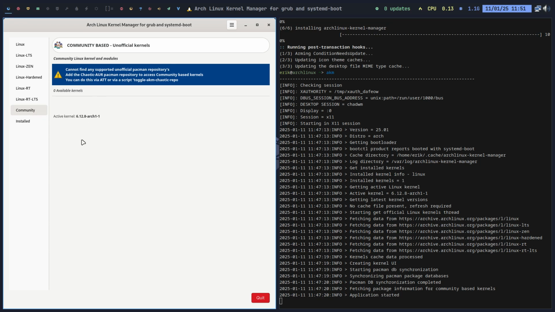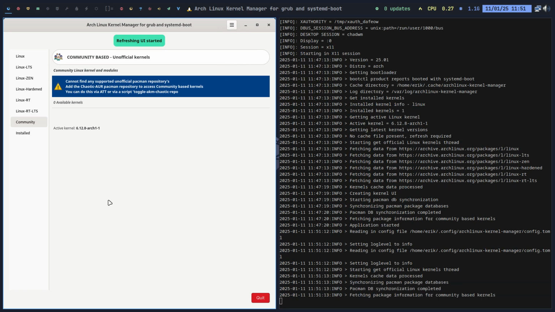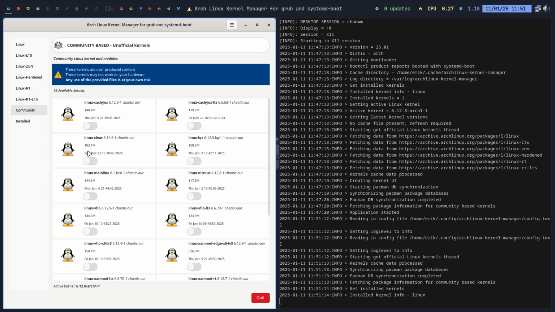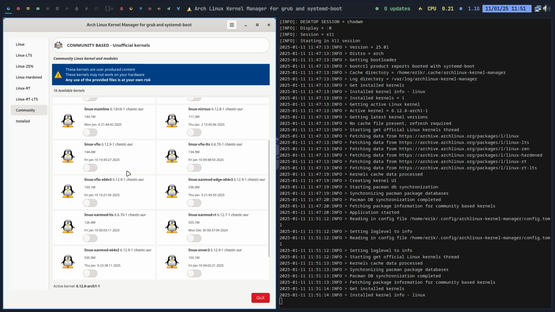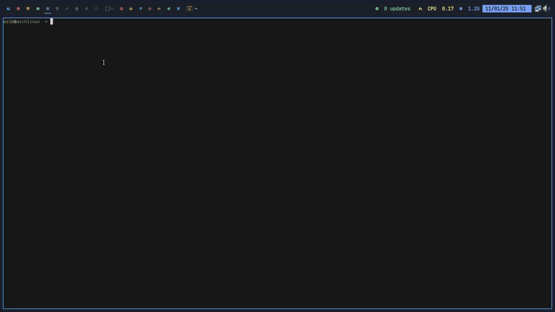So we have here zero information, but there's this button. That's now we're getting to other changes. Didn't change this one, did change that one. That's for later. Let's refresh first and see what comes up here. So now we have 16 available kernels. So it's not like just clicking. So investigate. What is this? Is this for my machine? Is this for my hardware? Which one was it again? There are guys in here for AMD, right? AMD. I don't have AMDs.